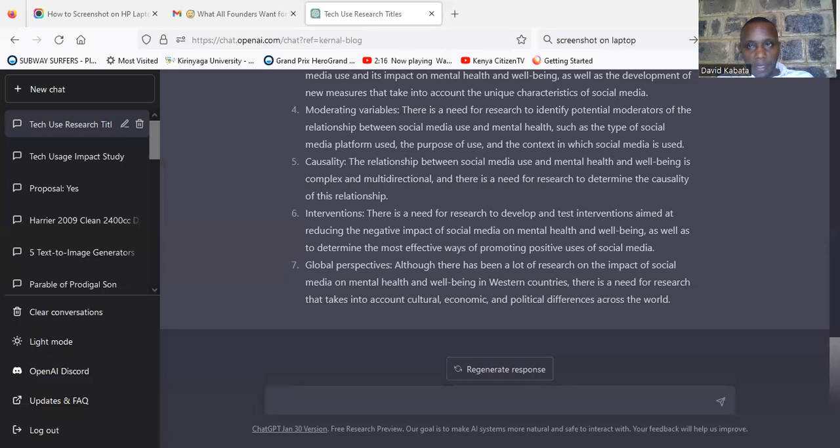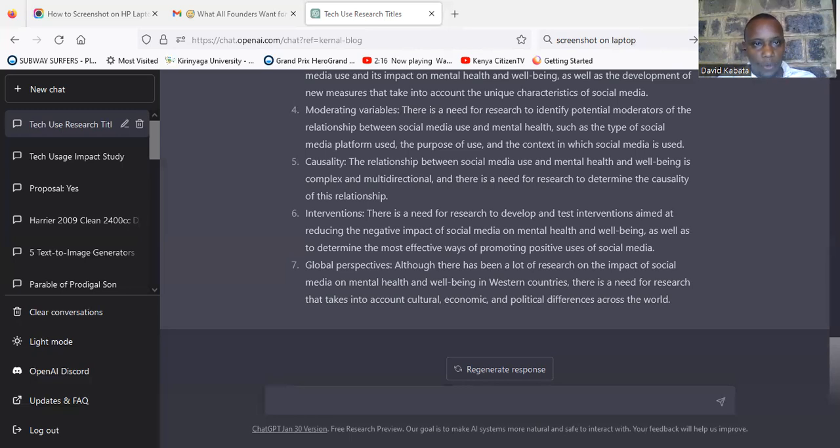I'm trying to see whether I can, let me see. So I can go to Google, and you can see now I'm in Google. Then after going to Google, I can type the same thing there, the title that I have taken: the impact of social media on mental health. And maybe I can come here and write journals so that I can get the journals in that area.